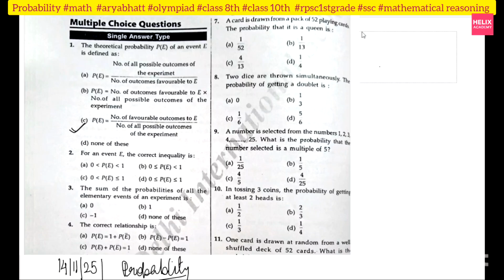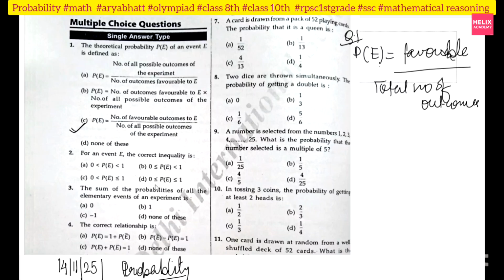Just now we have told what probability is, right? Favorable upon total number of outcomes. So what I will write for question number 1: probability of E is equal to favorable upon total number of outcomes.